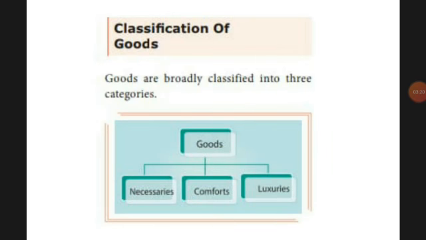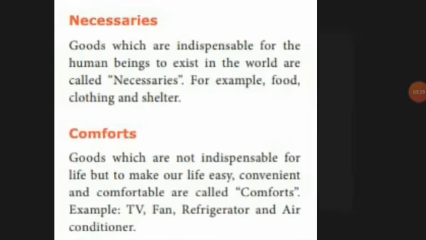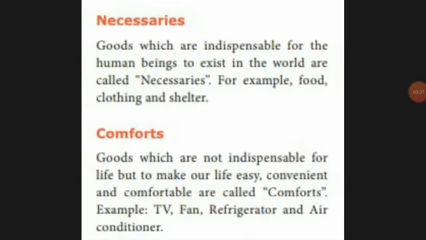So the next topic is classification of goods. This can be divided into three categories: necessaries, comforts, and luxuries. First we'll go for the necessaries. Necessary means basic needs are fulfilled, without which we cannot live. That means food, shelter, clothing. That is what is necessary for human beings.